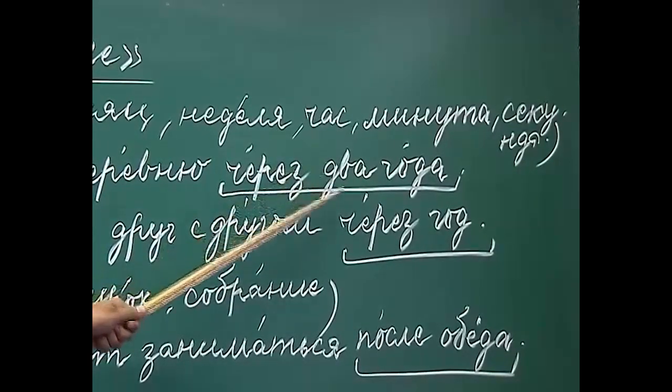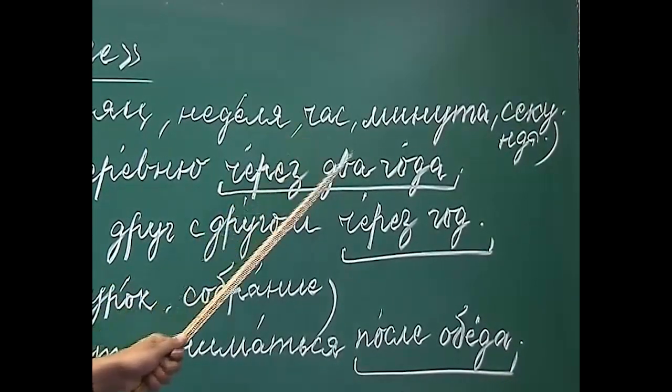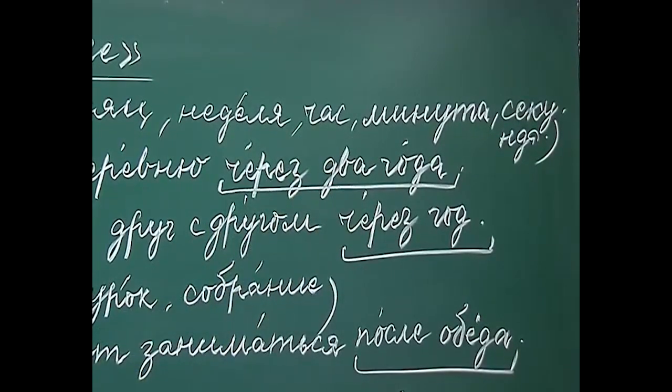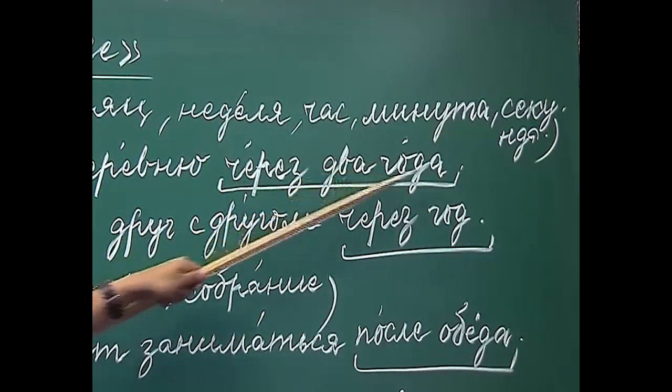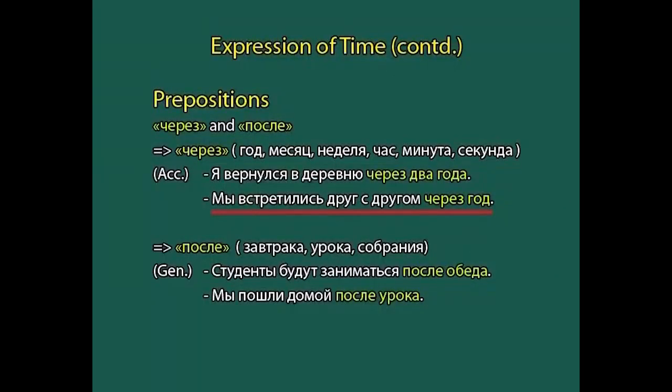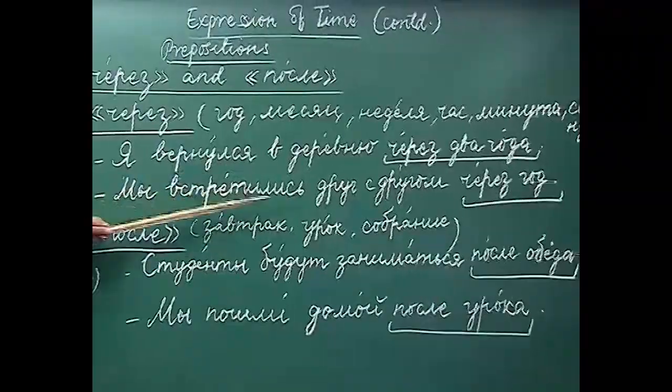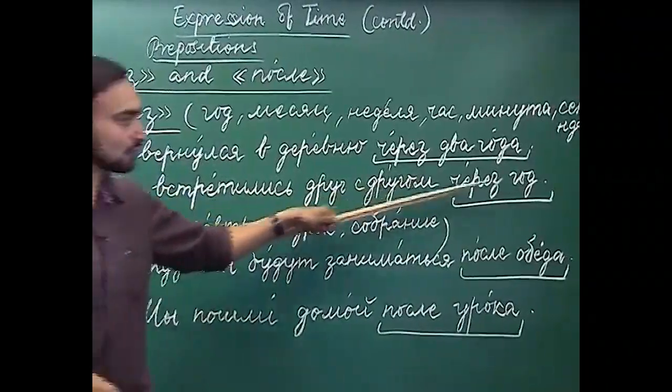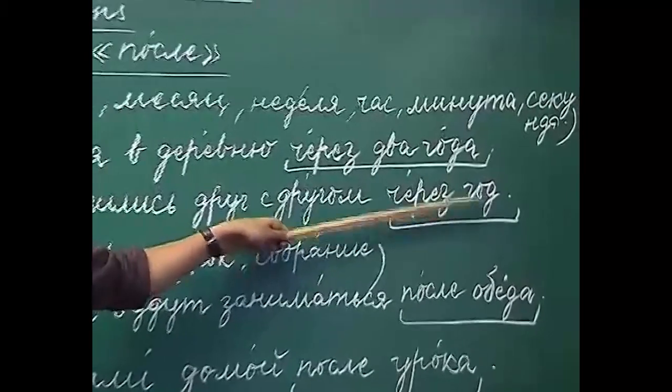As we have already discussed, after 2, 3, 4 we are supposed to use the genitive singular of the noun. That is why we are using через два года, not через два год. Next example, мы встретились друг с другом. We met each other через год. Here we are using год.